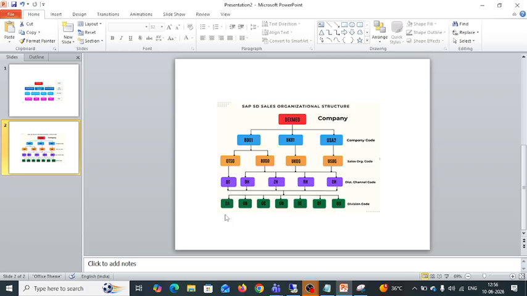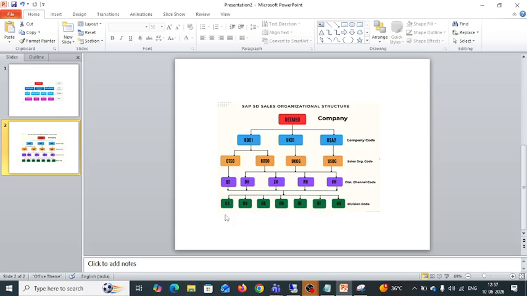Like, plant is from the MM department, sales org is from the SD department. We have to assign sales org to the plant. That means we are connecting those two. And if you consider company is from the FICO point of view, and sales organization, distribution channel and division are from the SD point of view, here we are assigning sales org, distribution channel and division to the company. Like we are connecting these two. This is about the assignment.